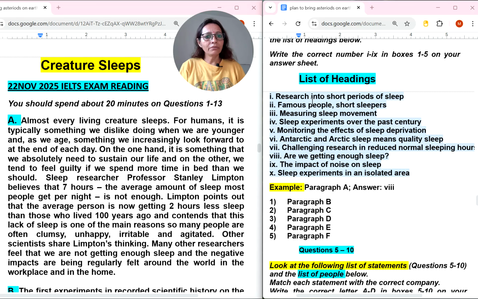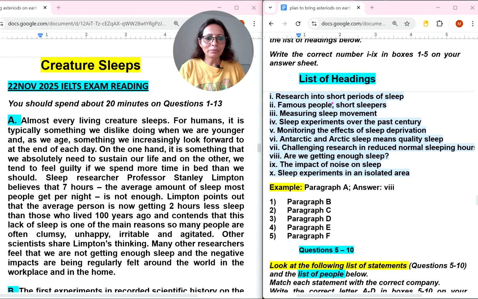So first I will read all options within 20 to 30 seconds. Read means I am trying to understand the meaning of these headings as well as one or two keywords. Every heading will have different keywords. Okay, and let's read it. Try to understand how I am solving this reading. Of course I am speaking too much, not solving the reading. Definitely I will solve it.